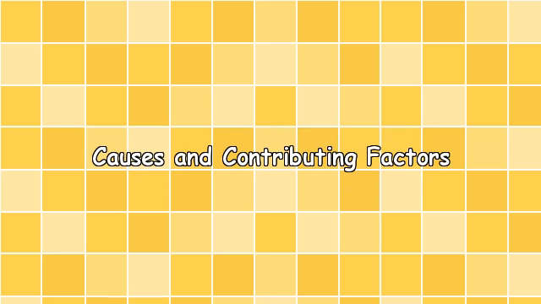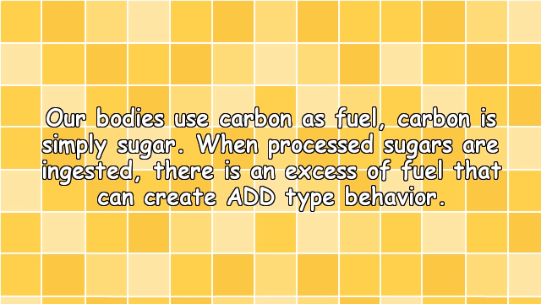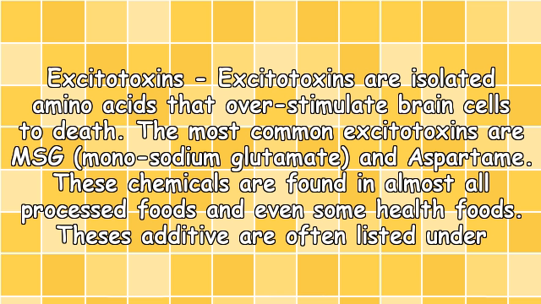Causes and contributing factors. Processed sugar. Children with ADD have weakened adrenal glands. One of the many responsibilities of the adrenals includes sugar metabolism. When there is an excess sugar intake, sugar metabolism is hindered, and there is an excess of sugar within the blood, leading to elevated blood sugar levels. Our bodies use carbon as fuel. Carbon is simply sugar. When processed sugars are ingested, there is an excess of fuel that can create ADD-type behavior.